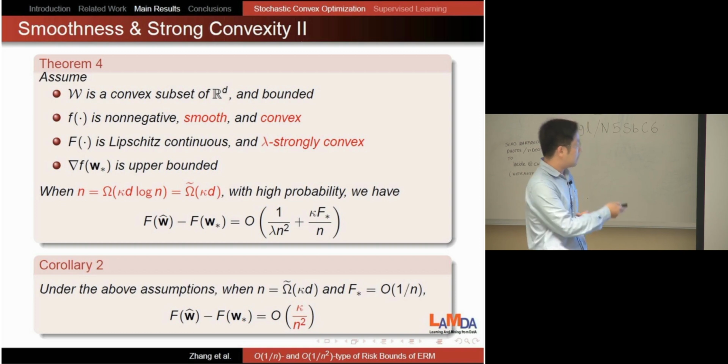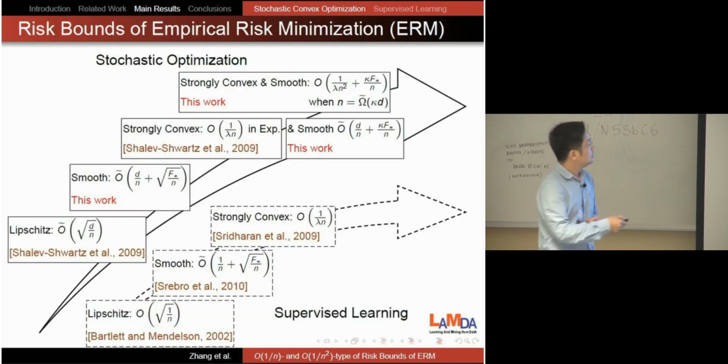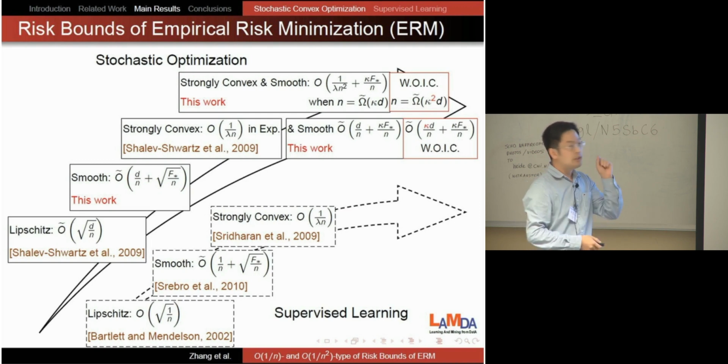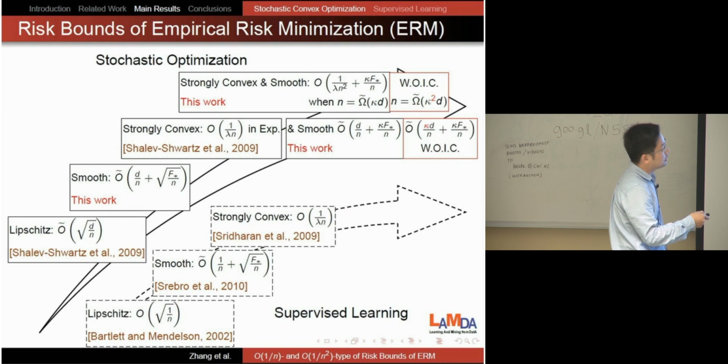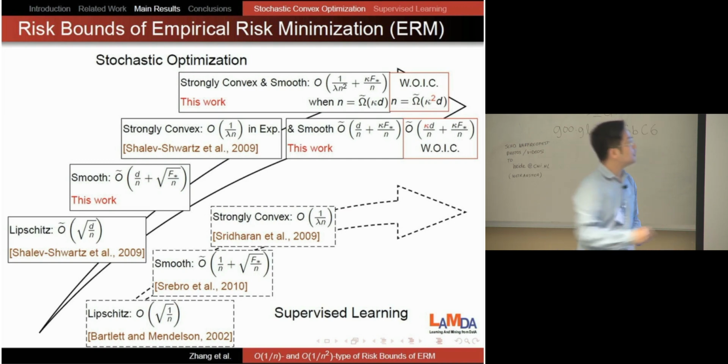Okay, next I will give two extensions. We have proved the results. For the last two results, I give two extensions, which show that the individual convexity on the random function can be relaxed. Without the individual convexity, the risk bound will increase. The first term will increase by a kappa factor. The second term is on the same order. So without individual convexity, we will pay the price of kappa. Also, to get this improved risk bound, we need to increase the lower bound by a factor of kappa. So kappa d now becomes kappa squared d.